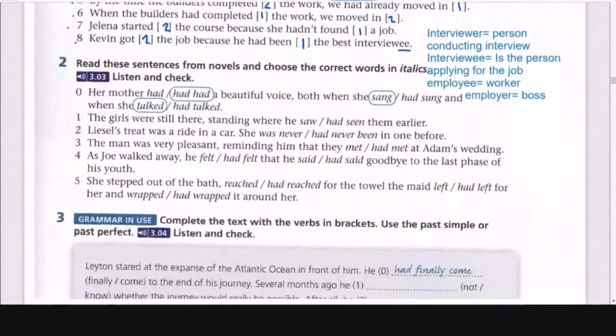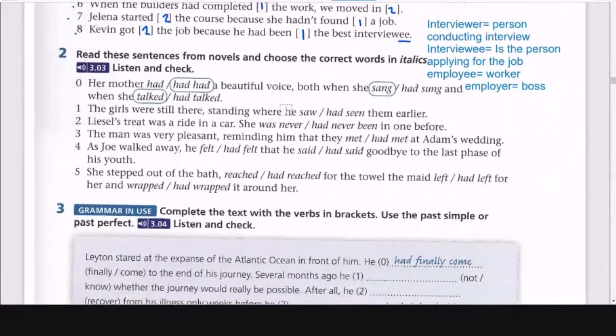Let's continue here. And it says now, let's choose the correct word in italics. For example, 0, her mother had, right? The auxiliary and the verb. Had a beautiful voice, both when she sang and when she talked.